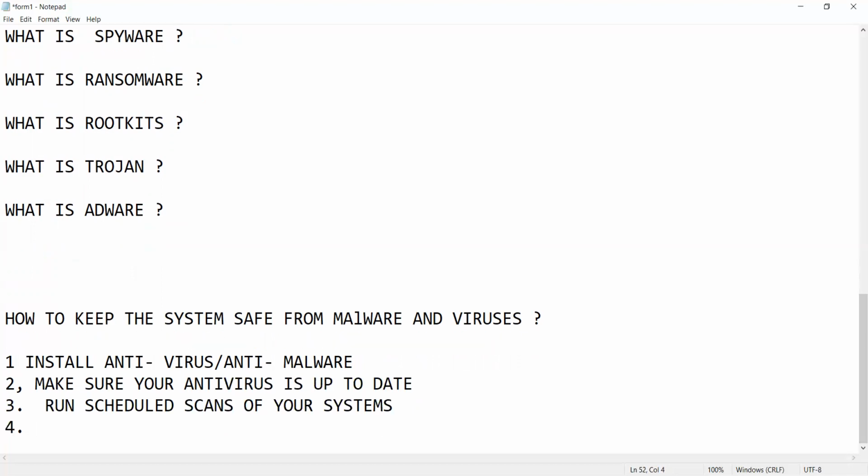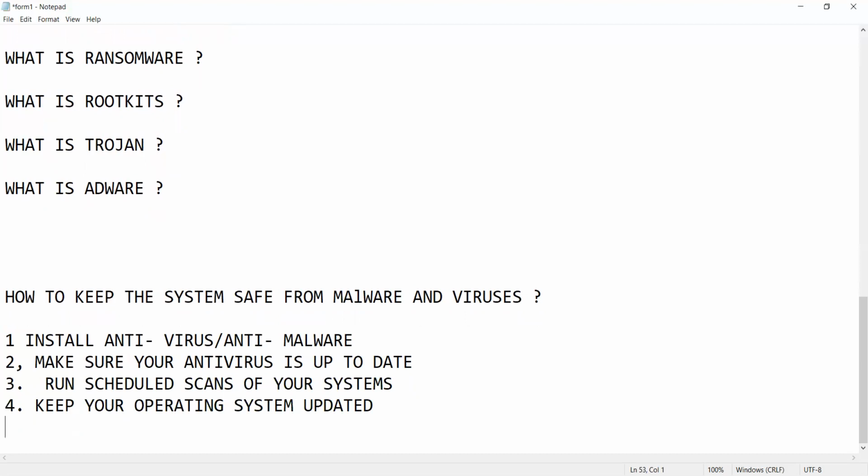Fourth one is keep your operating system updated.